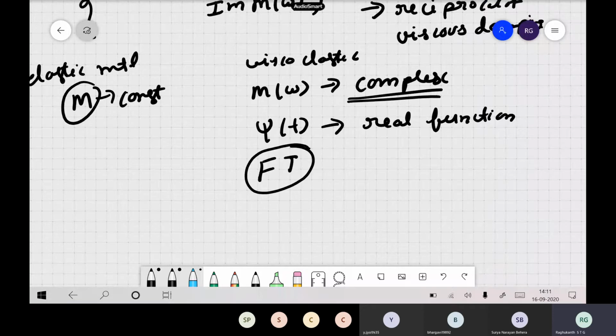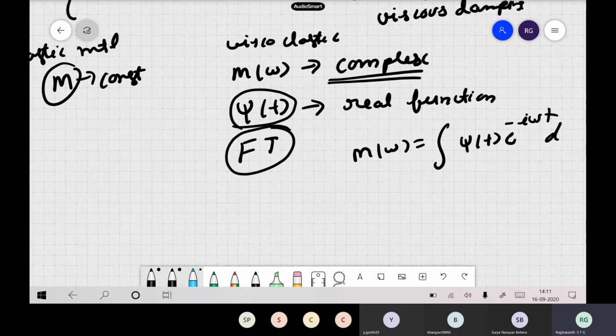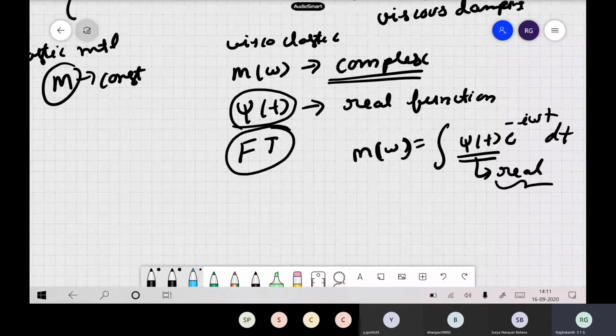So if you have any real function, there is no imaginary part. If you take its Fourier transform, what will be its properties? We write the Fourier transform of psi of t as the integral of psi of t e to the power of i omega t dt. What is the property of m of omega if psi of t has to be real? What is the property of the Fourier transform? In the time domain, if the signal is real, what will happen in the frequency domain?